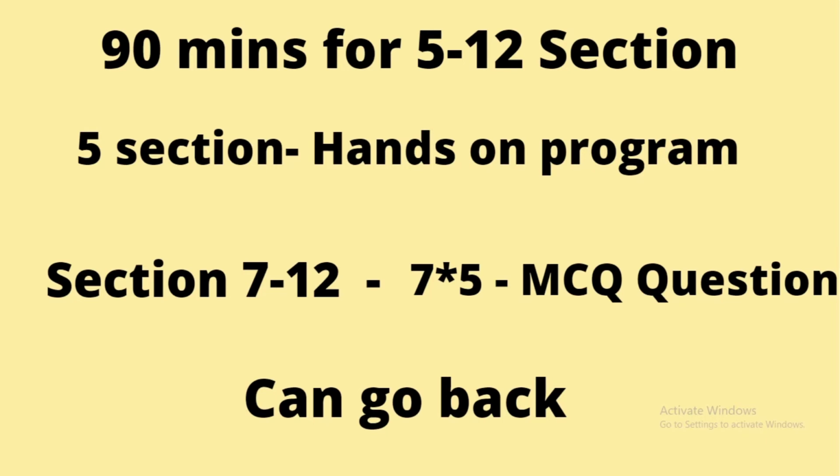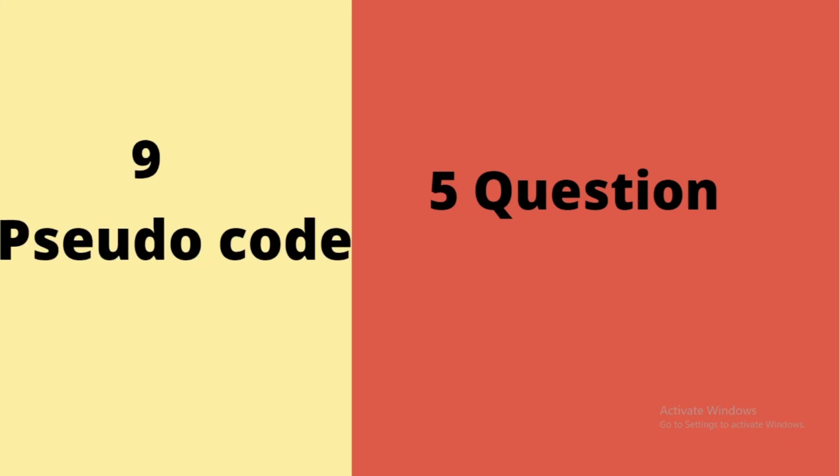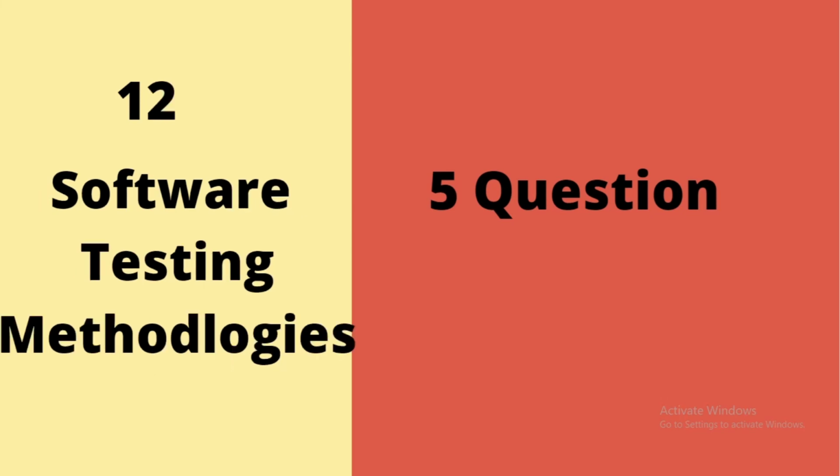After that, you will get 90 minutes for the 5th to 12th sections. The 5th section will be a hands-on program or coding section, and the 7th to 12th sections are technical MCQ questions. The 6th section is the data structure section, and you will get 5 questions in it. The 7th section is algorithms, and you will get 5 questions in this also, then Linux, and 9th is pseudocode. The 10th one is database query, the 11th is software testing concepts, and the 12th one is software testing methodology. You will get 5 questions in each of them, and you have a fixed time of 90 minutes for all of these sections, so you have to manage accordingly.